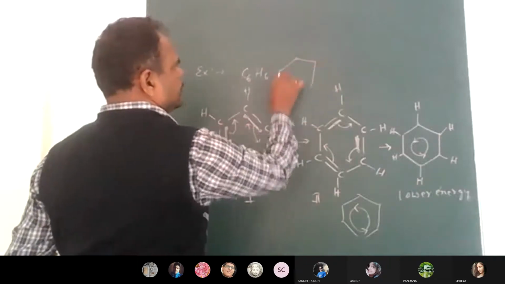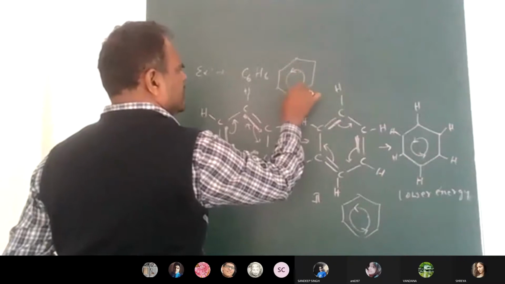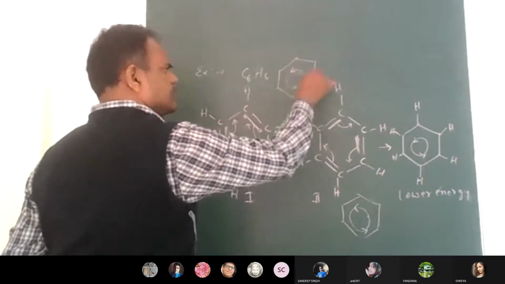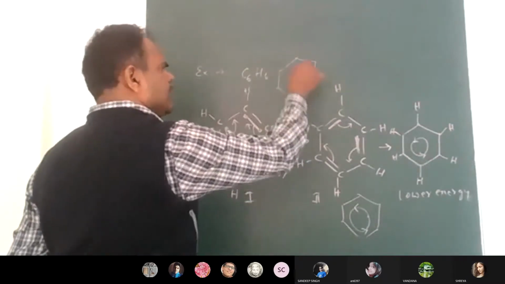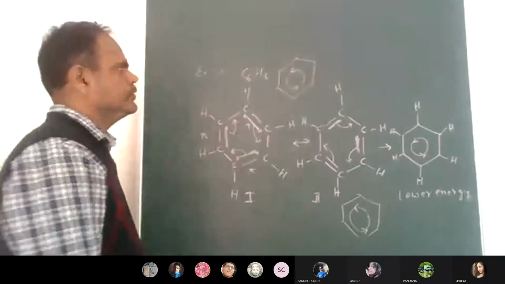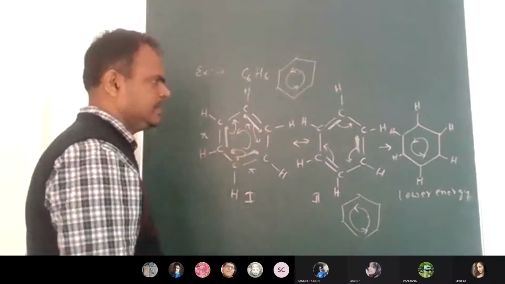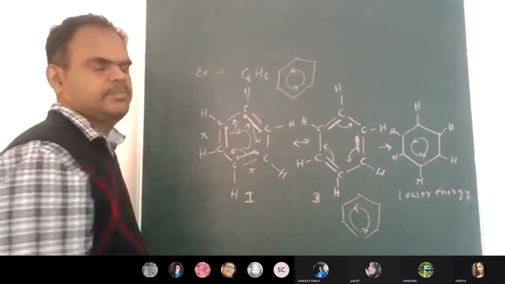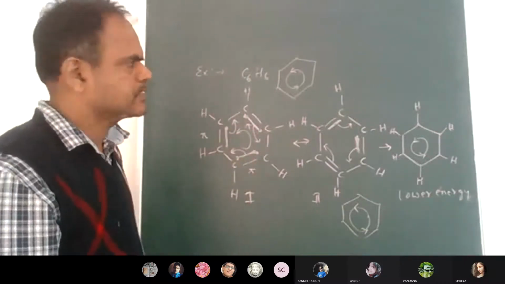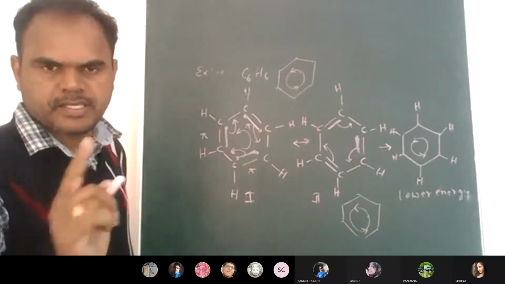Within the ring, if I put the symbol circle with arrow mark, what does it indicate? What does it signify? Electron delocalization means electrons keep on moving within the ring. So due to this delocalization of electrons within the ring, benzene can exhibit aromatic characters, different characters than the alkenes.